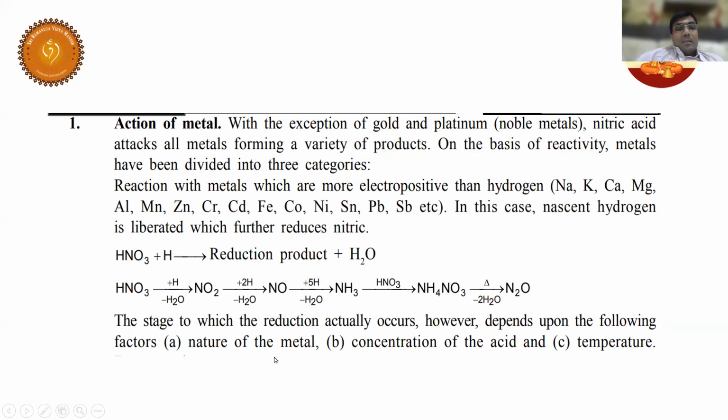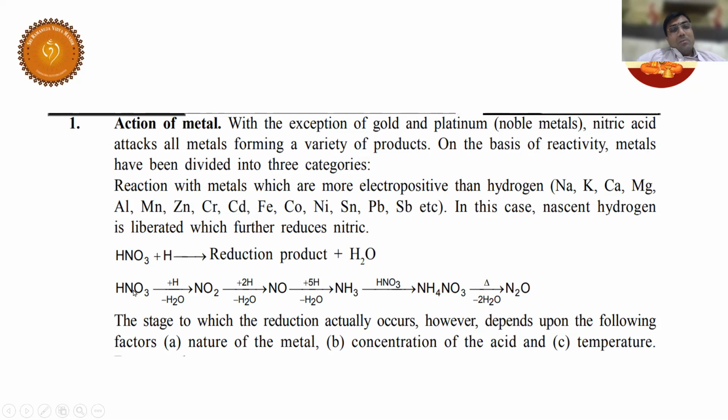Nature of the metal and concentration of the acid, whether it is dilute or concentrated. Nature of the metal means what type of metal you are taking, less reactive metal or moderate reactive metal or highly reactive metal. And temperature also, high temperatures, low temperatures is going to basically affect the oxidizing action.